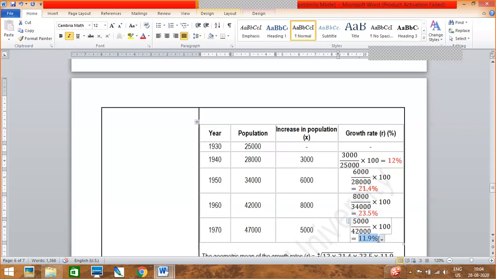Okay, this population. Then again for 8,000, it will be divided by 34,000. What is your next? It is 42. 5,000 divided by 42. Now you see and calculate if it comes or not.